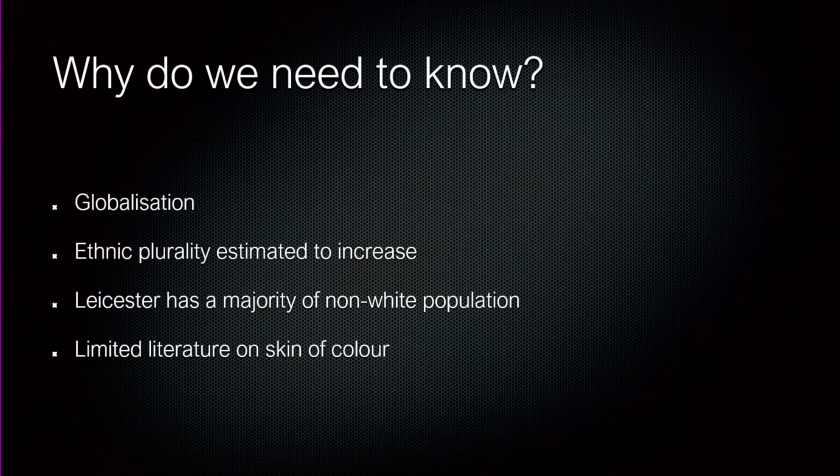If you look at ethnic plurality, in the US Census in 1990, 76% of people were white in skin color. By 2050, they'll be a minority, less than 50%. In the UK, Leicester already has more people of skin of color than those who have white skin, and Birmingham will be joining it soon, in 2025. But if you look at the literature, there's very, very limited literature in skin of color.